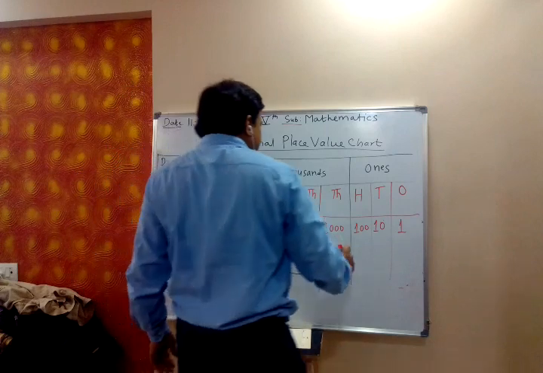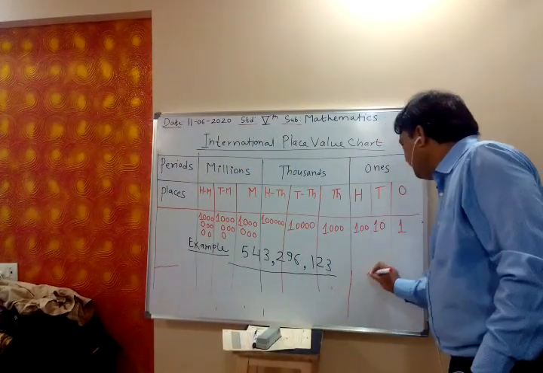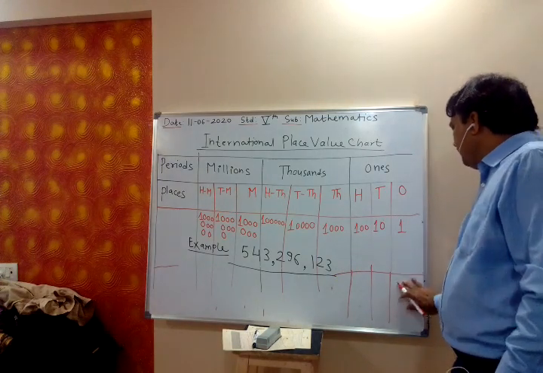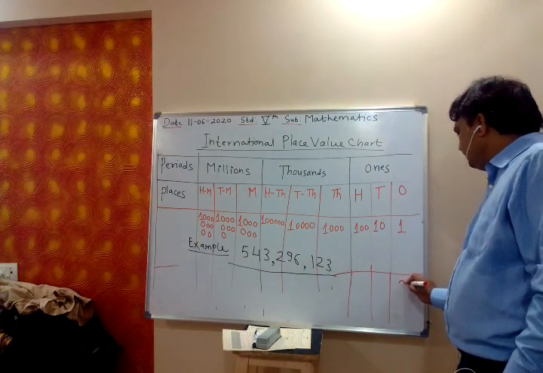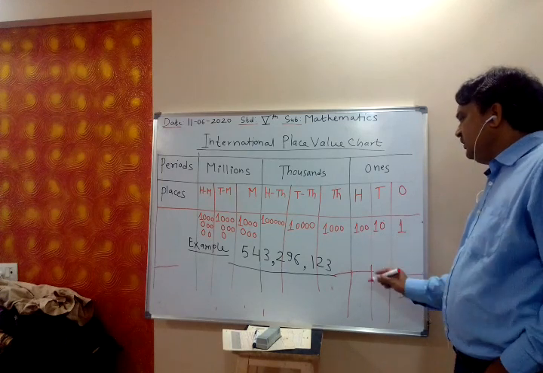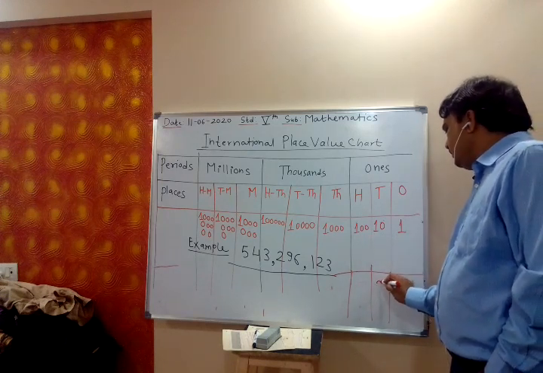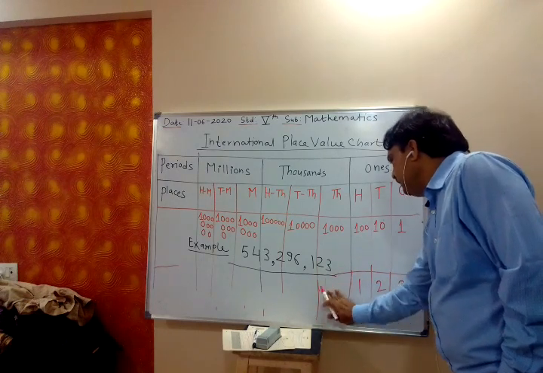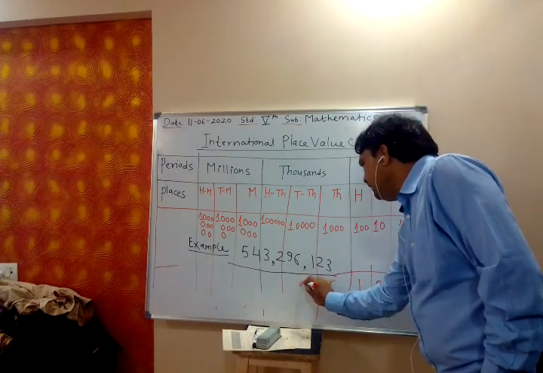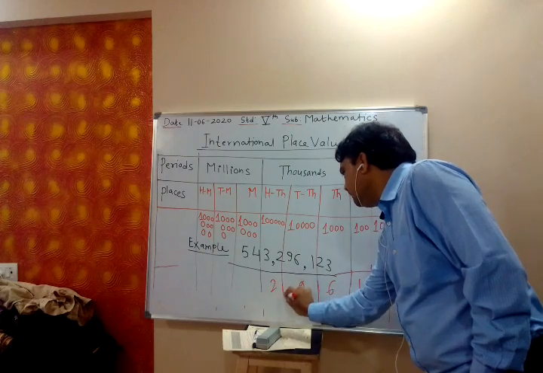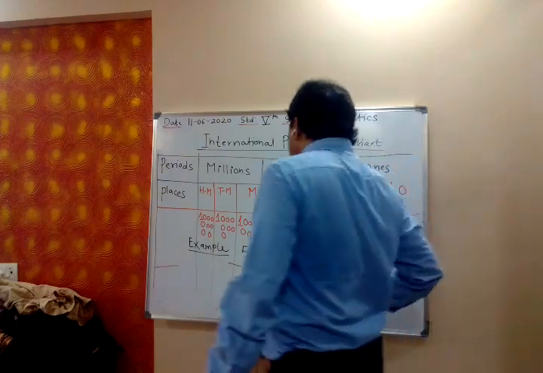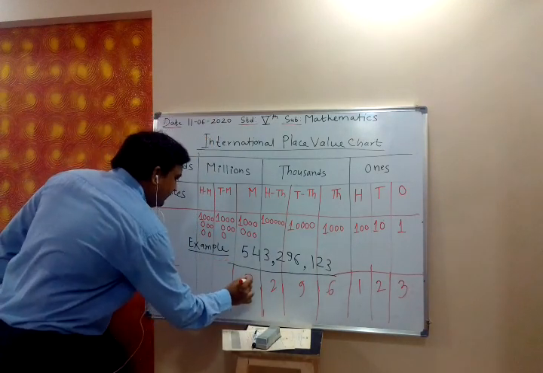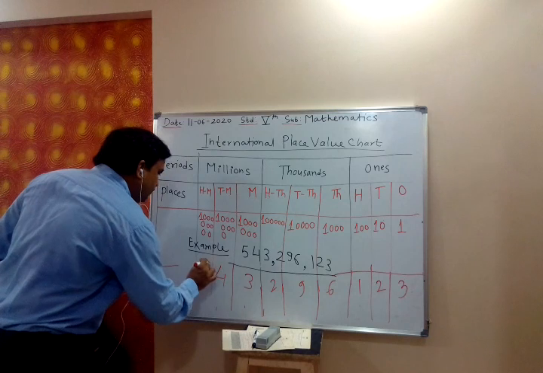So you will write 3 at the ones, then tens, then hundreds, 1, then 6, 9, 2, and there we write 3, 4, 5.